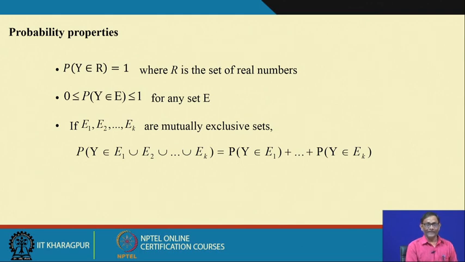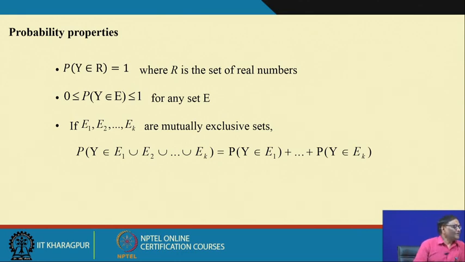Now, I will quickly glance through some of the properties. For example, if we consider y in the set of real numbers, then the probability that the random variable value belongs to that set of real numbers is equal to 1. Its practical meaning is that the maximum value probability can be is 1.